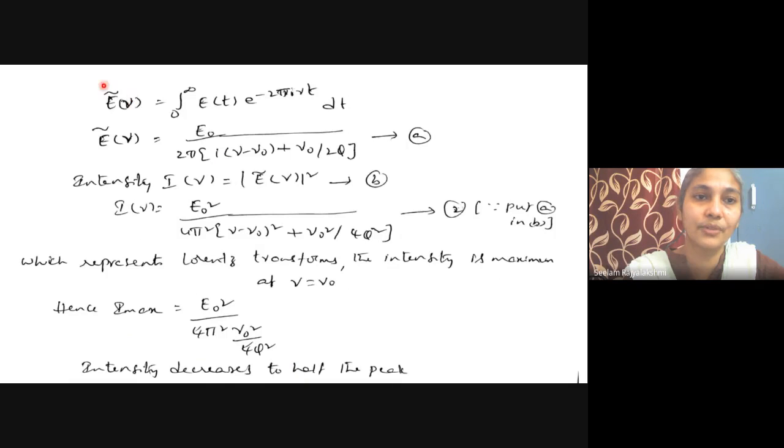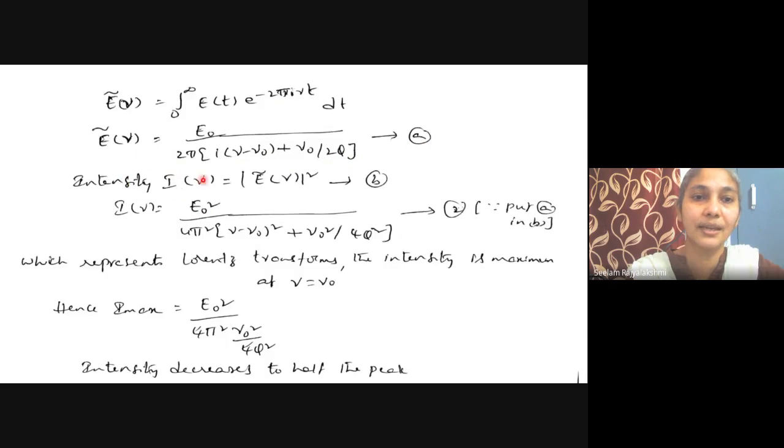By taking the Fourier transform, we obtain E average of nu equals integration from 0 to infinity of E of t e to the power minus 2 pi i nu t dt. So this is by taking the Fourier transform. By solving this, E average of nu equals E naught by 2 pi into 1 by (nu minus nu naught plus nu naught by 2Q), which is equation number A.